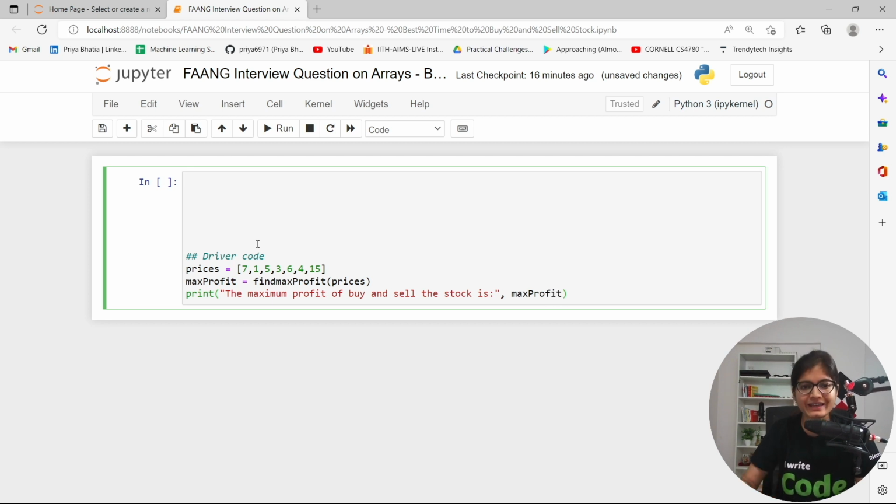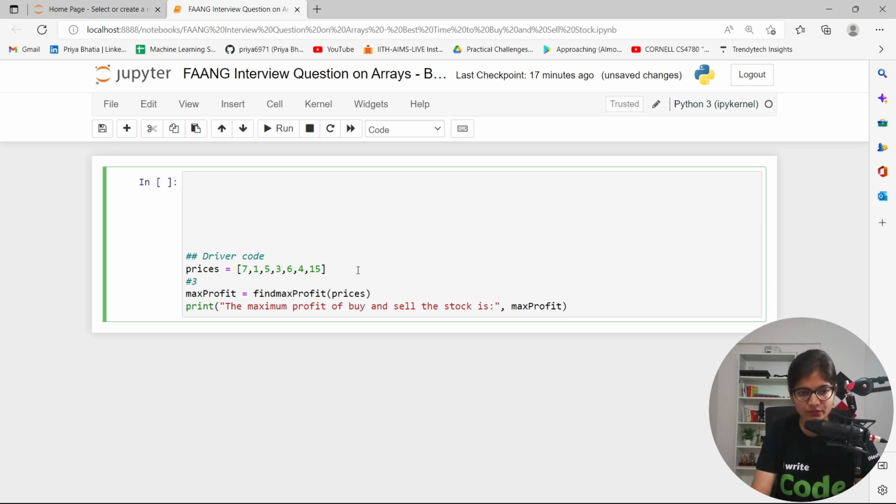You can simply return the value of the max profit. Now this is where you call your function, correct? So this is something where you did the function calling. Now here if you will observe, what we want is that we want to define the function.